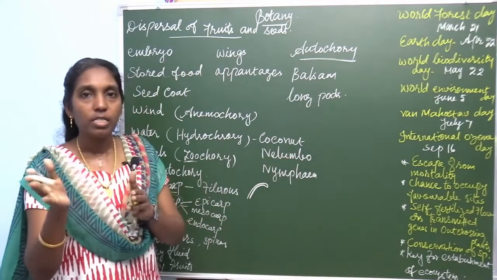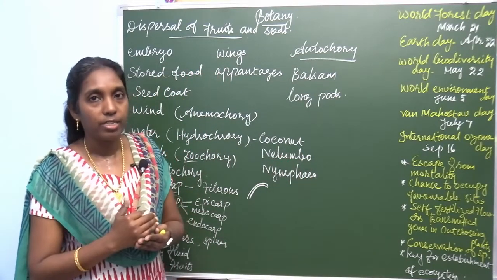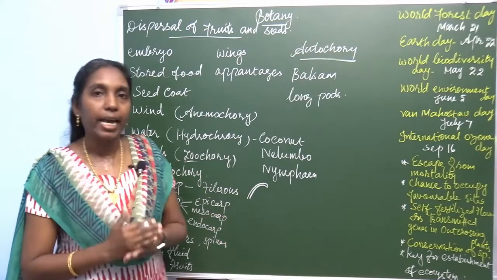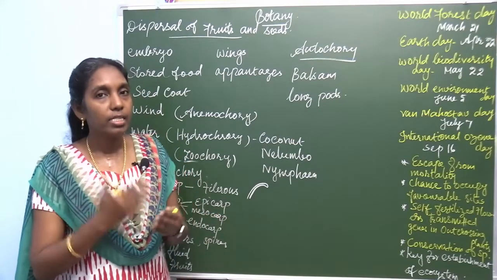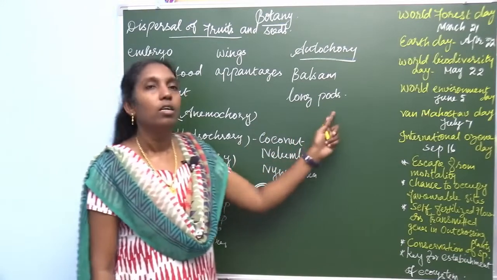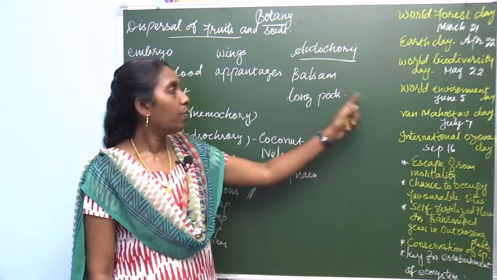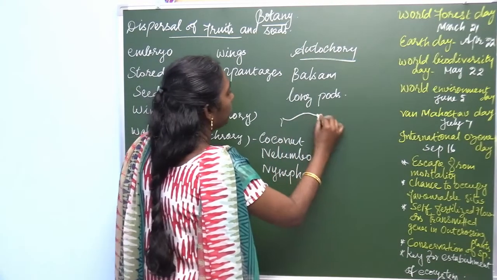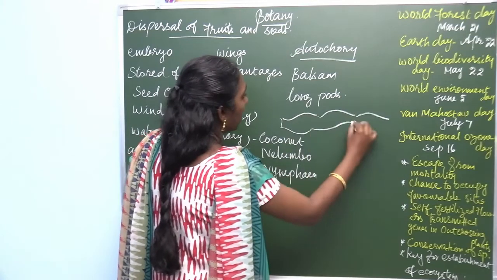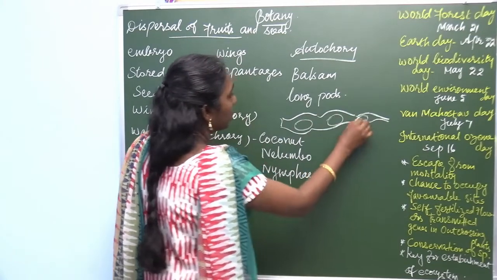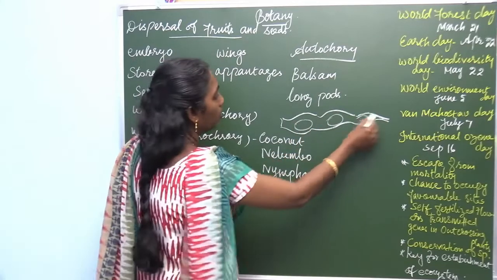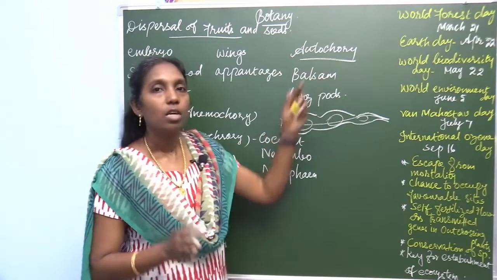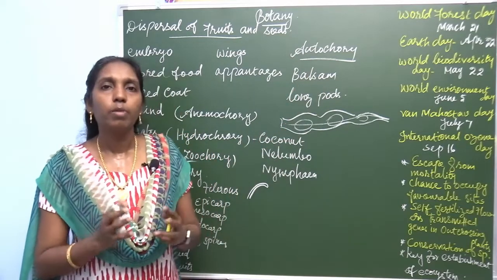These long pods burst open violently. When it is open with a loud noise, like crackers, it bursts open. When it is dry, it bursts open and liberates the seed. The long pod which produces the fruit, inside this pod there are some seeds, which burst open and the seeds are liberated out. So this is autochory.